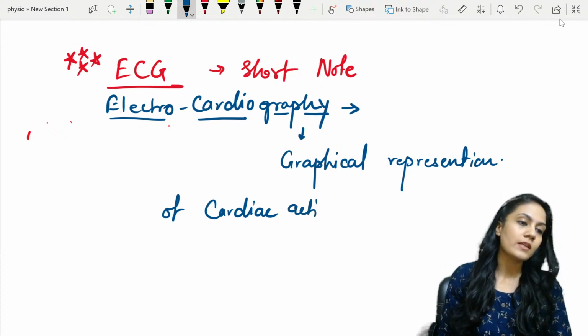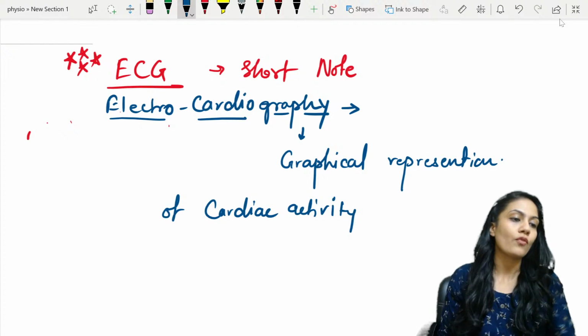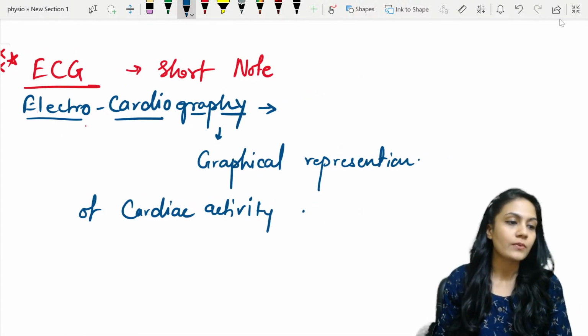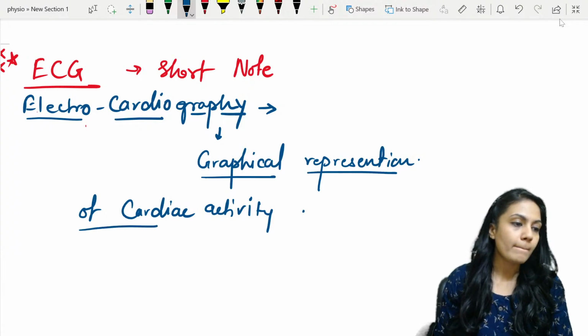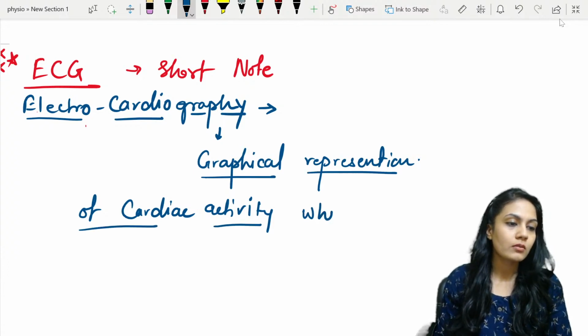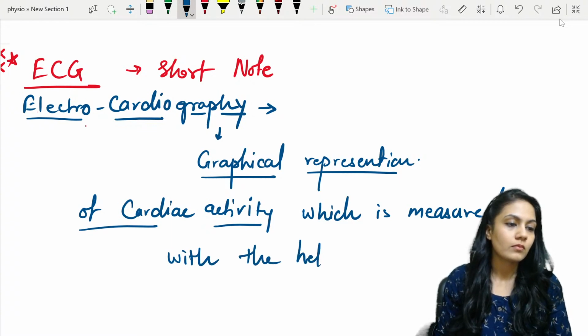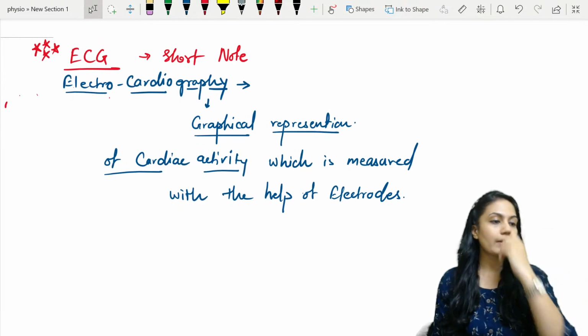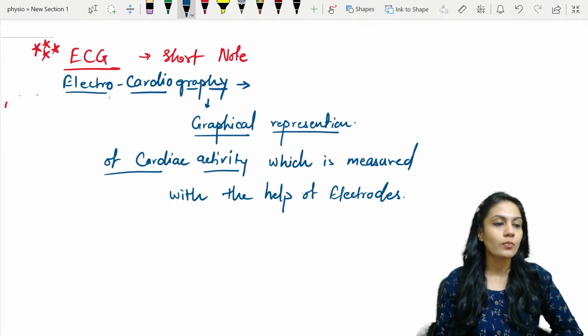Graphical representation of cardiac activity, which is measured with the help of electrodes. Electrodes, right? Graphical representation of cardiac activity which is measured with the help of electrodes.